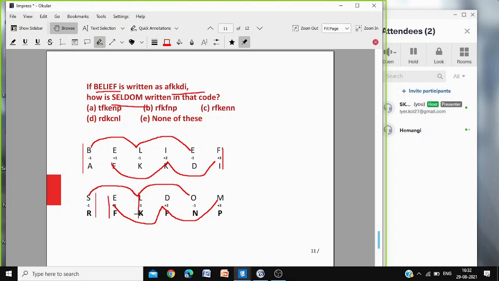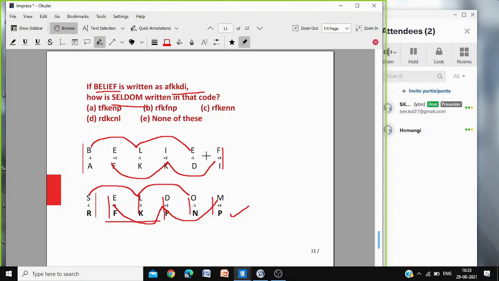L -1 K, but this one is +2. After D comes E F. 2 letters you have to go ahead. O, before it -1, M plus 3, after M comes N O P, it is the third letter you are getting, so we get this O. What is in even position, Betty? +1, +2, +3, and odd position -1, -1, -1. -1 is always -1, but +1 will be +1, +2, +3. Okay Betty? Yes, sir. So you got this as the code.